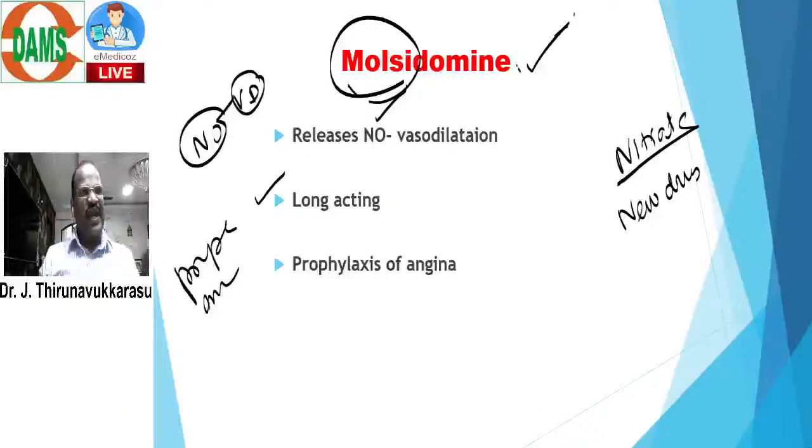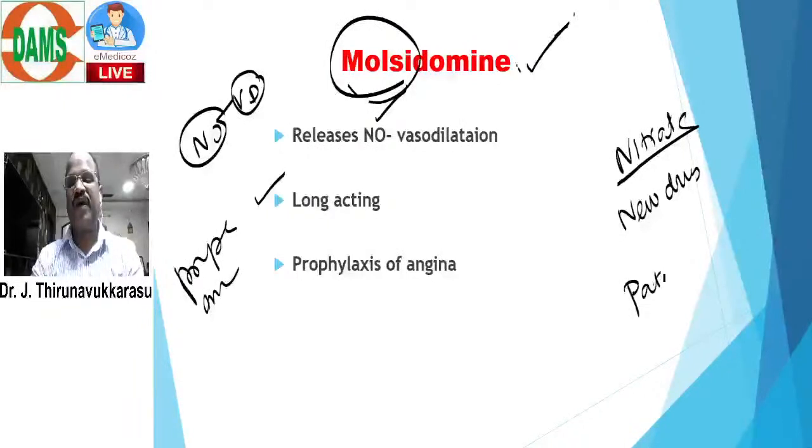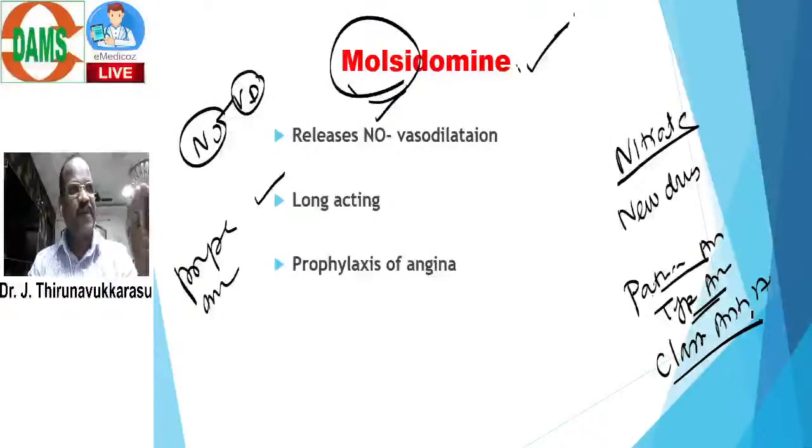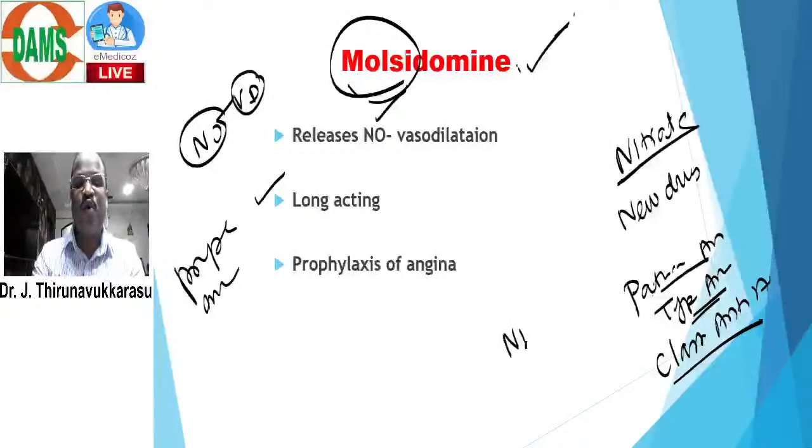Okay. So look here. As a demo, I just mentioned only the pathology of angina, the different types of angina, and the drugs available. That is the classification of anti-anginal agents. And then as a demo, I explained one module, that is the nitrate chapter.